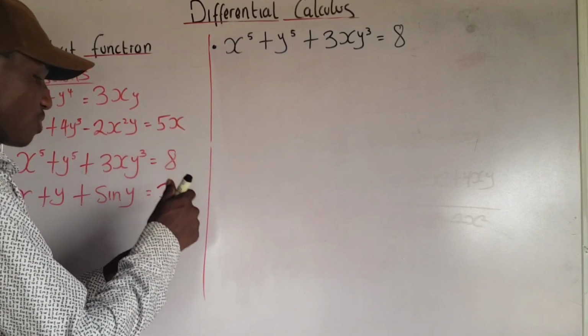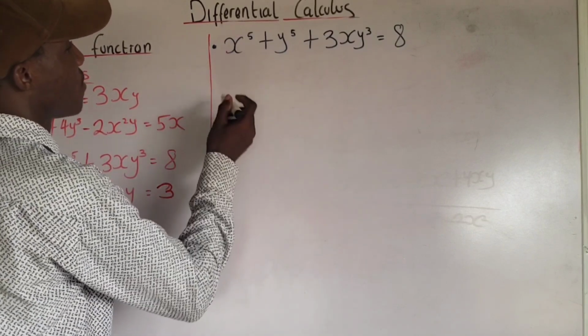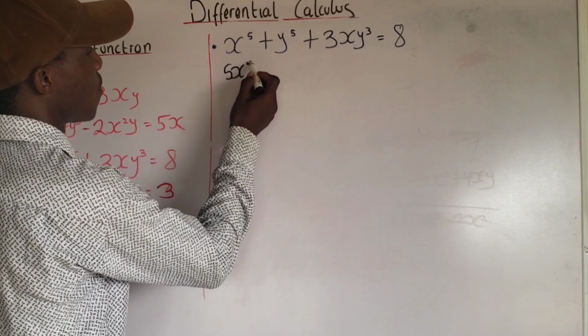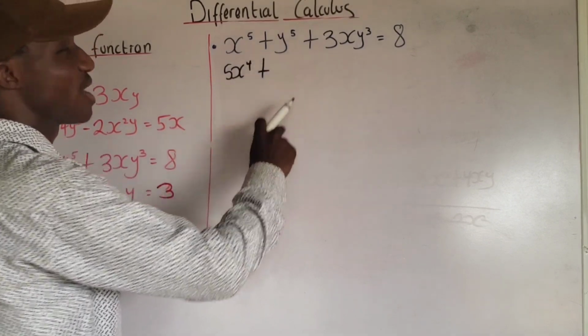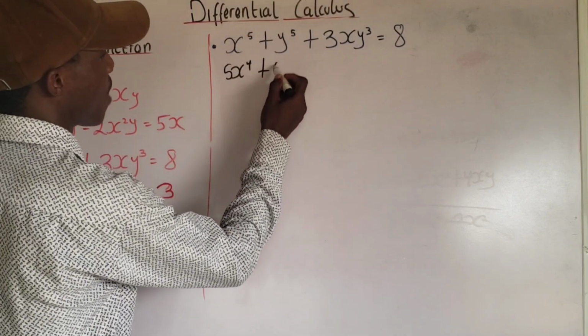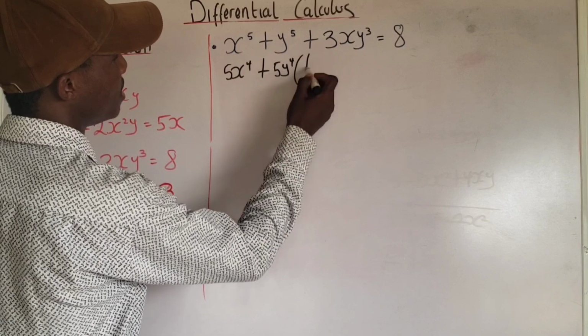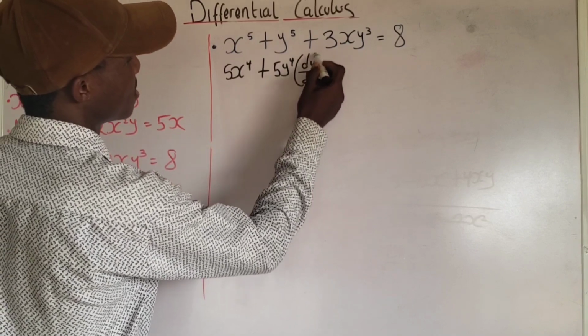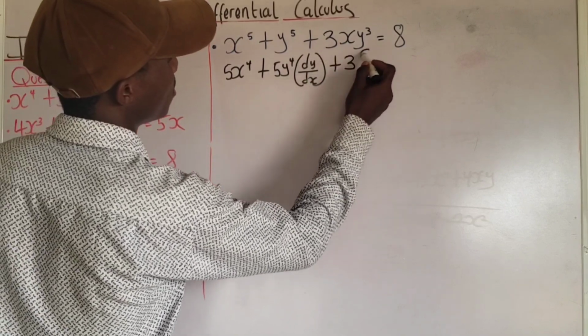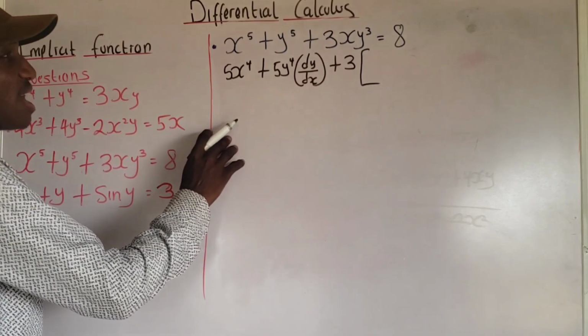Okay? So if you differentiate x raised to the power of 5, you're going to have 5x raised to the power of 4, plus differentiate y raised to the power of 5, you're going to have 5y raised to the power of 4 dy over dx, plus 3. Leave the bracket. Okay? Now pay attention.